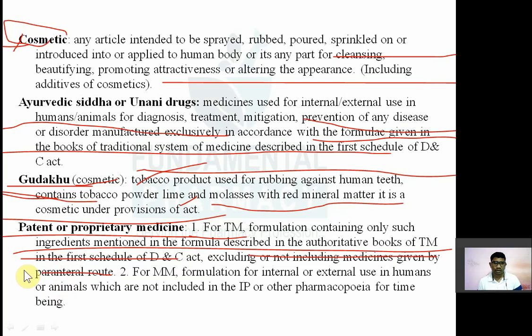What is meant by patent and proprietary medicine for modern medicines? A formulation for internal or external use in humans or animals which is not included in the Indian Pharmacopoeia or other pharmacopoeia is known as a patent and proprietary medicine. इसके ऊपर भी एक बार क्वेश्चन आ चुका है. As it is given, the formulation for internal or external use in humans or animals which is not included in the Indian Pharmacopoeia or other pharmacopoeia for the time being is known as. नीचे ऑप्शन में था मॉडर्न ड्रग्स, ऐसा वैसा, वन में था पेटेंट एंड प्रोप्राइटरी मेडिसिन.